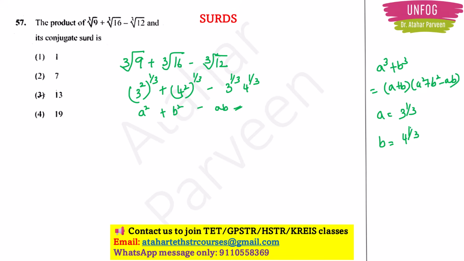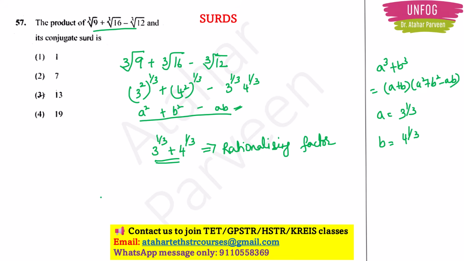3 to the 1 by 3 plus 4 to the 1 by 3. So this is the rationalizing factor because we want the conjugate surd also, right? So here I have to do the product of the given surd and its conjugate surd, right? So its conjugate surd is this. Now, okay. So what is the first thing?